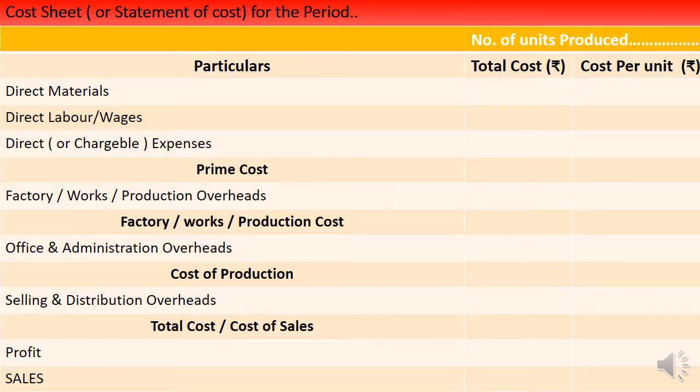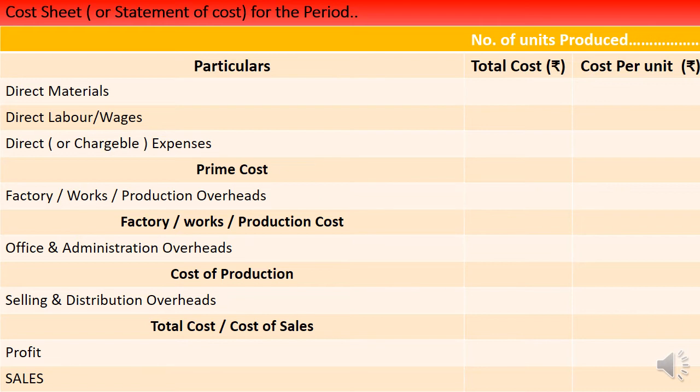The specimen of a simple cost sheet. Number of units to be produced, and particulars, that is total cost and cost per unit. Direct materials, direct labor, direct expenses. The aggregate of this will be called prime cost, and prime cost plus factory overheads or works overheads or production overheads, you will get the factory cost or works cost or production cost.